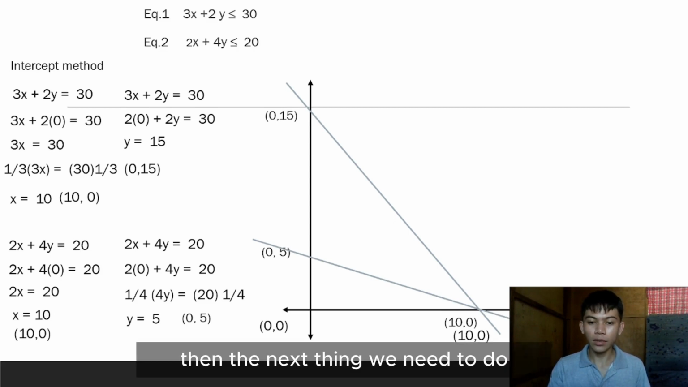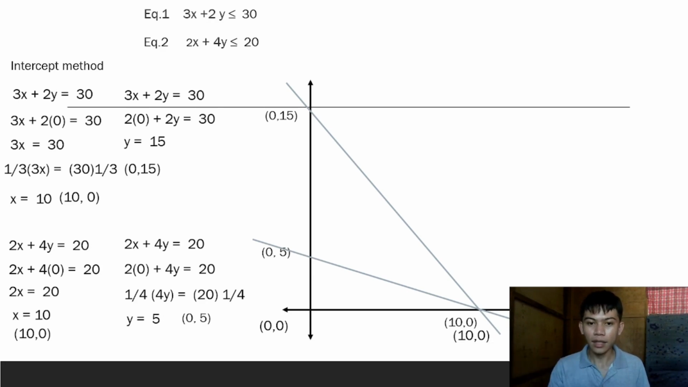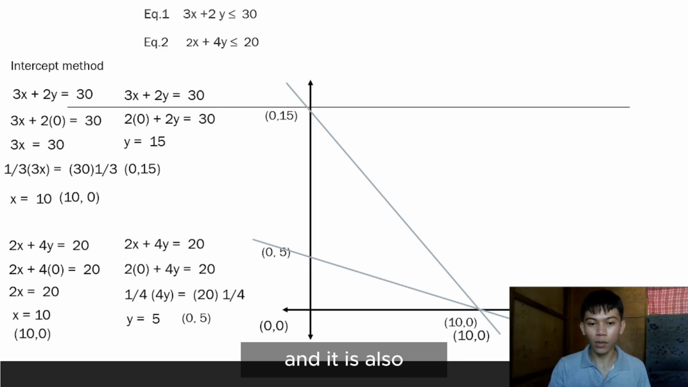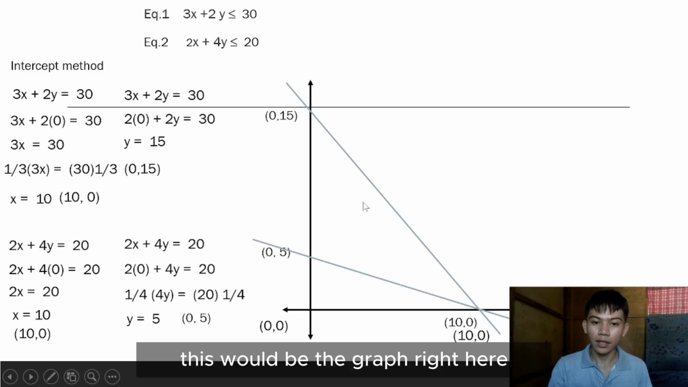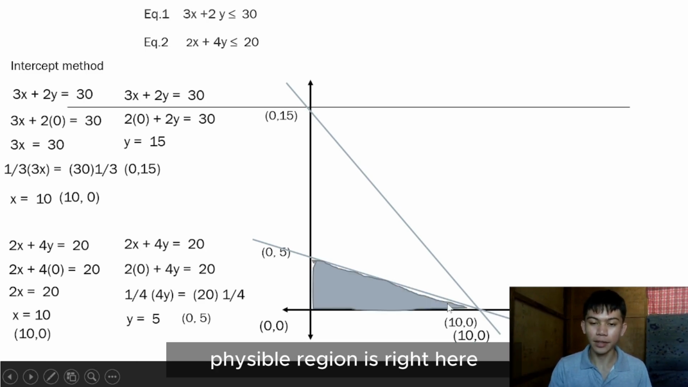Then, the next thing we need to do is to find the feasible region and get the vertices. To know the intersection between the two lines, which is also a part of the vertices of the feasible region. Here is the graph, and the feasible region is right here.